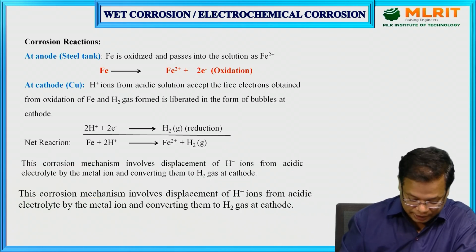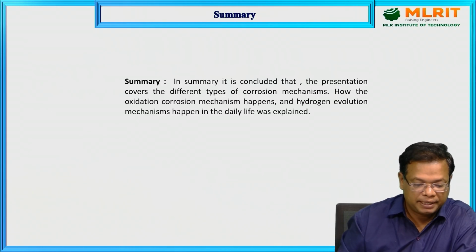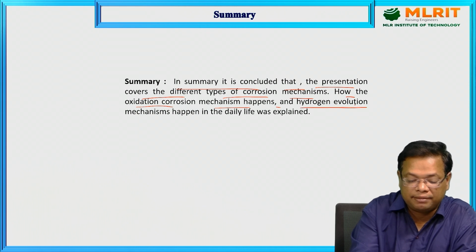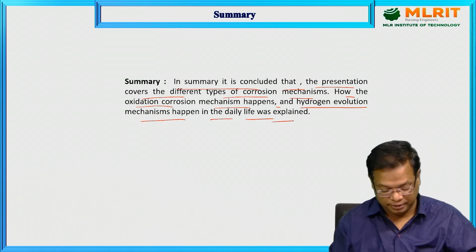Summary. In summary, it is concluded that the presentation covers the different types of corrosion mechanisms, how the oxidation corrosion mechanism happens, and how the hydrogen evolution mechanism happens in daily life was explained. Thank you.